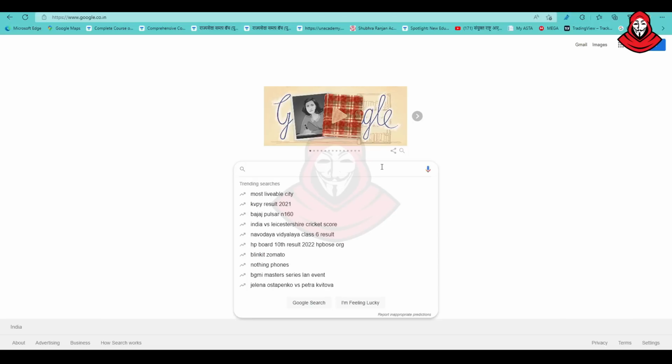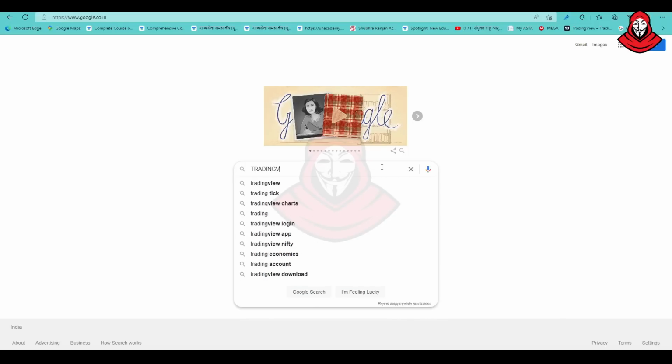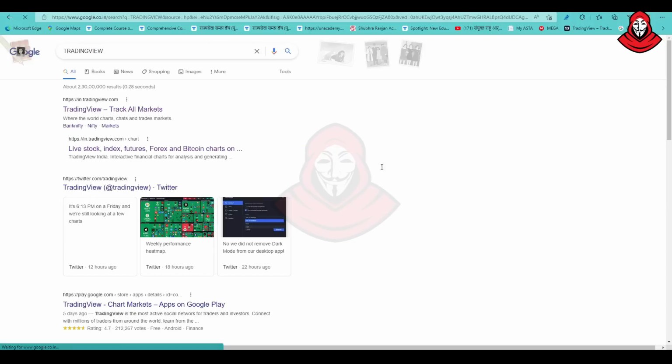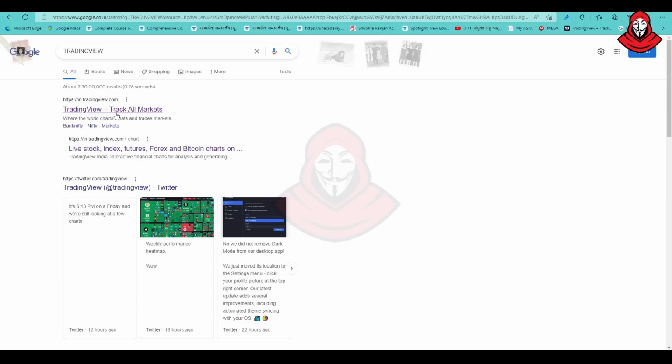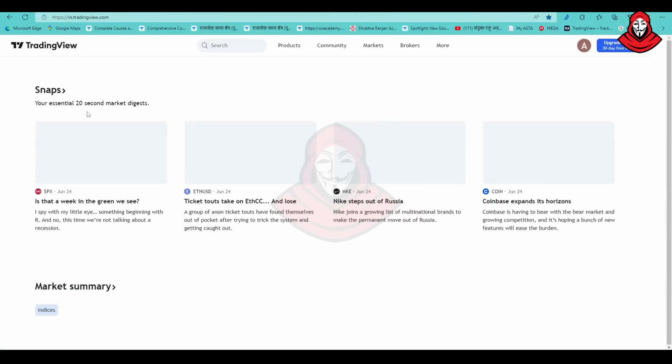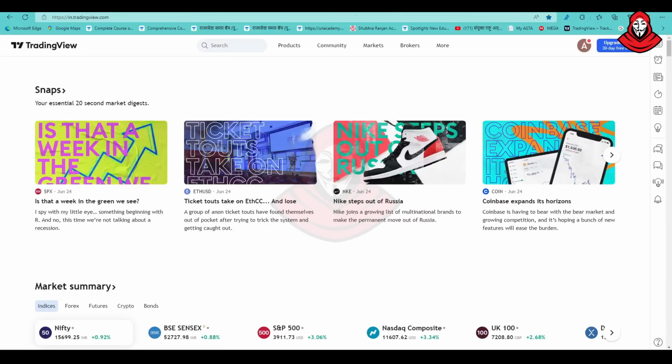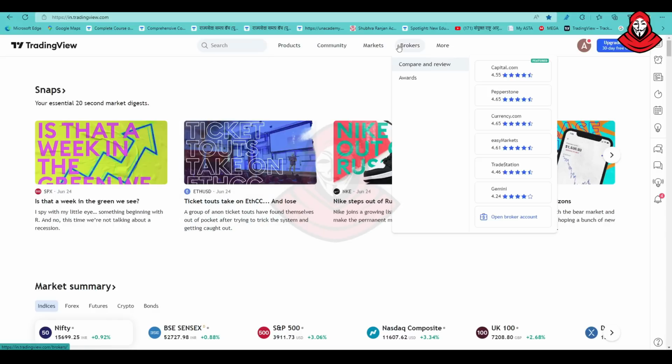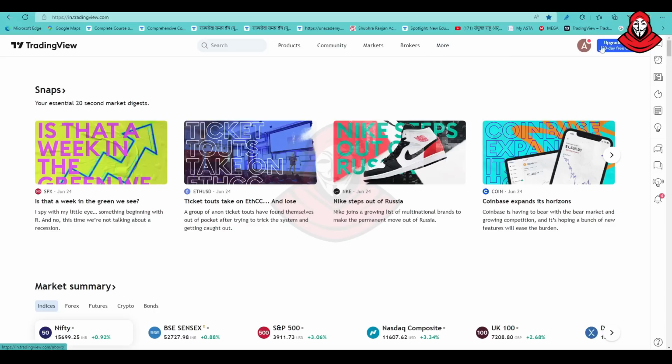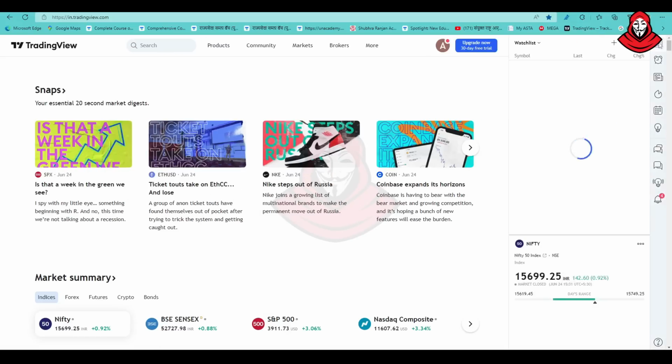For that, you just go and search in Google. Just type in TradingView. Once you type it in, the first link you can find is TradingView Real-time Market. So this is the TradingView platform, how it looks. In the product menu you can see charts, scanners and heatmap, community, markets, brokers, and more.